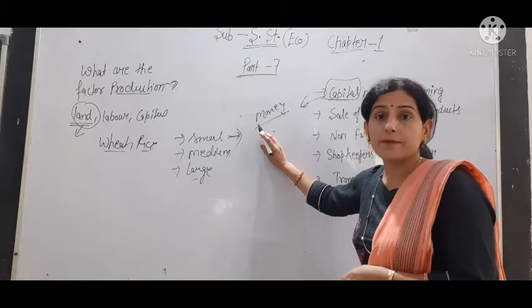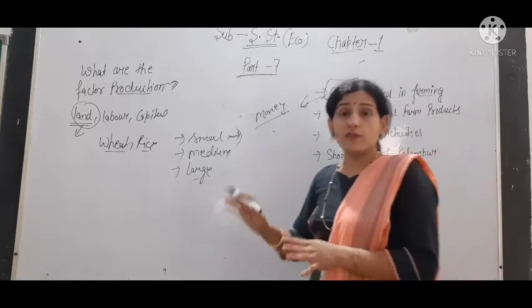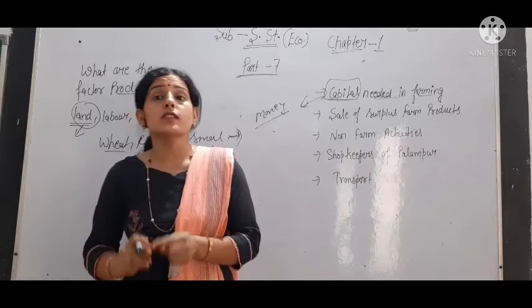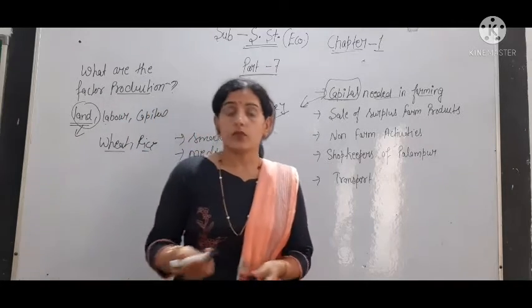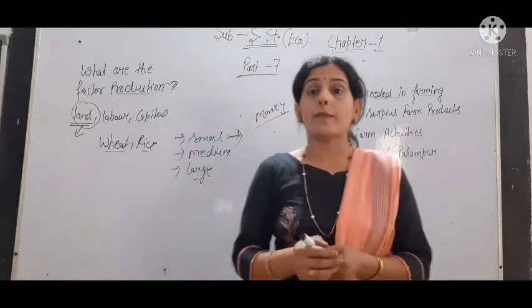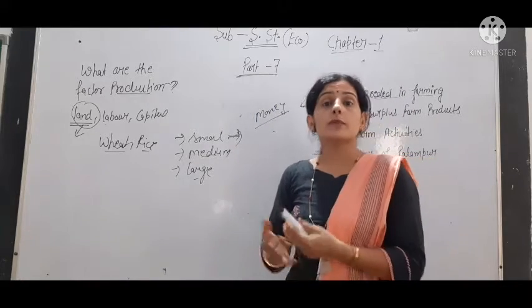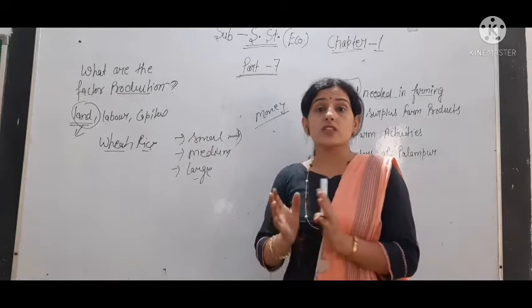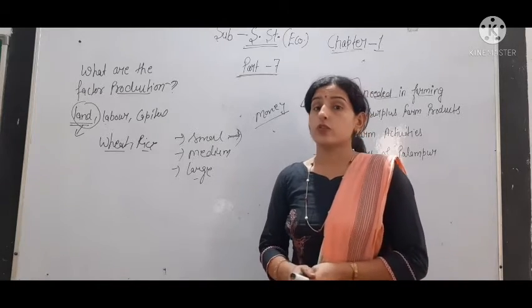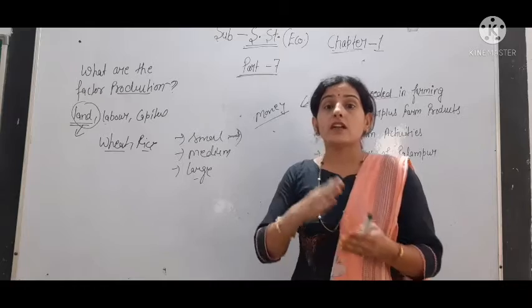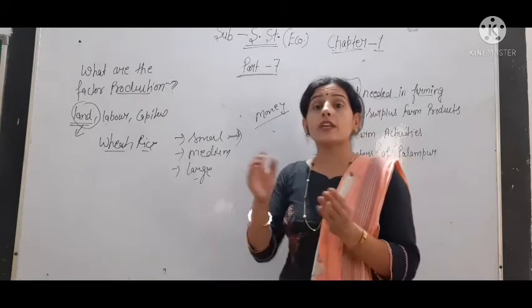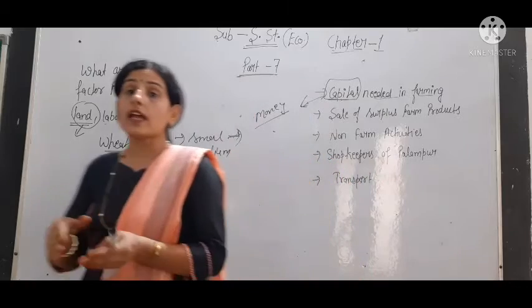To purchase these things money is needed, and small farmers borrow money to buy them. Borrowing money is obviously a burden on the farmer. Why? Because normally in rural areas the moneylender charges a high rate of interest, and due to that they go into a debt trap, because they are not able to return the earlier loan.